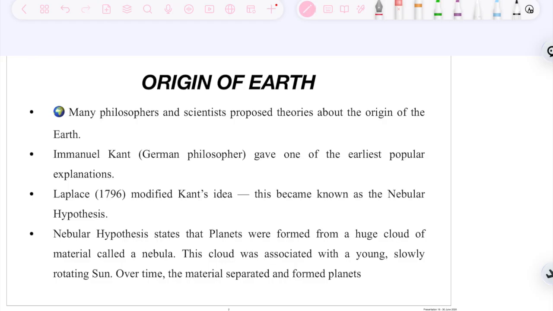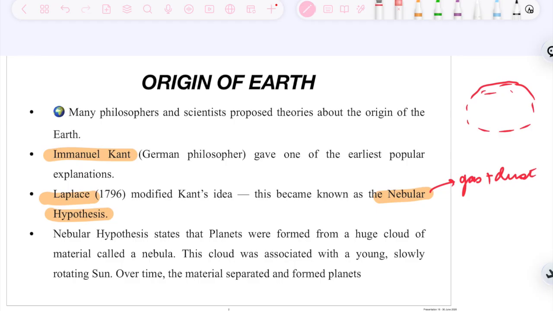The first person to give the earliest and most popular explanation was Immanuel Kant. Immanuel Kant's idea was modified by Laplace and it was published as the Nebular Hypothesis. We have seen in the video how the nebula was forming. A nebula is just a cloud of gas and dust. Think of this as a cloud. We have gases here, we have dust particles here. This mixture of gas and dust is called a nebula.